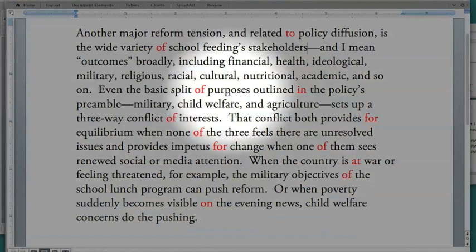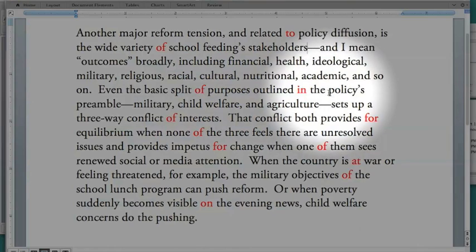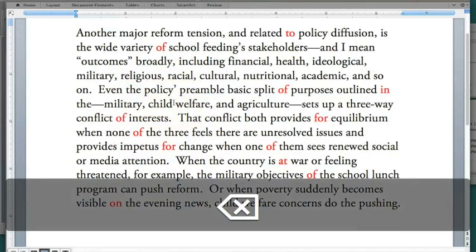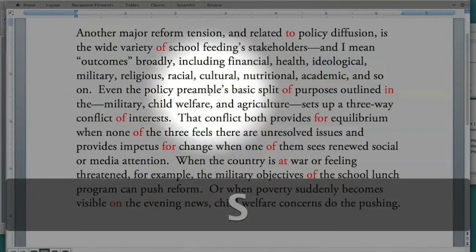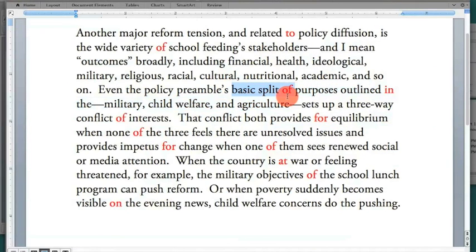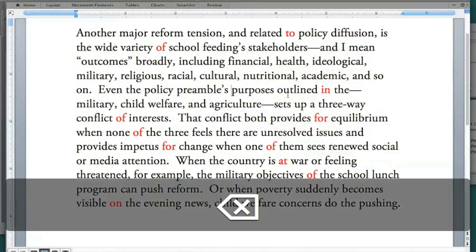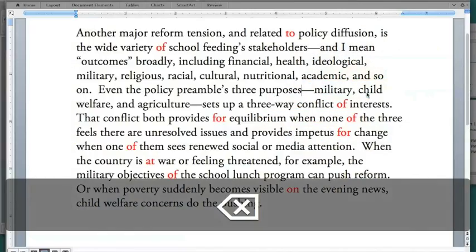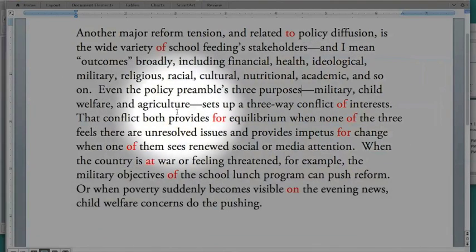So we could actually say, "even the policy preamble's," I'm going to change the possessive here, "split of purposes." So we're going to say just "the preamble's purposes," or maybe say "3 purposes." I can get rid of all those words, military, child welfare, and agriculture.